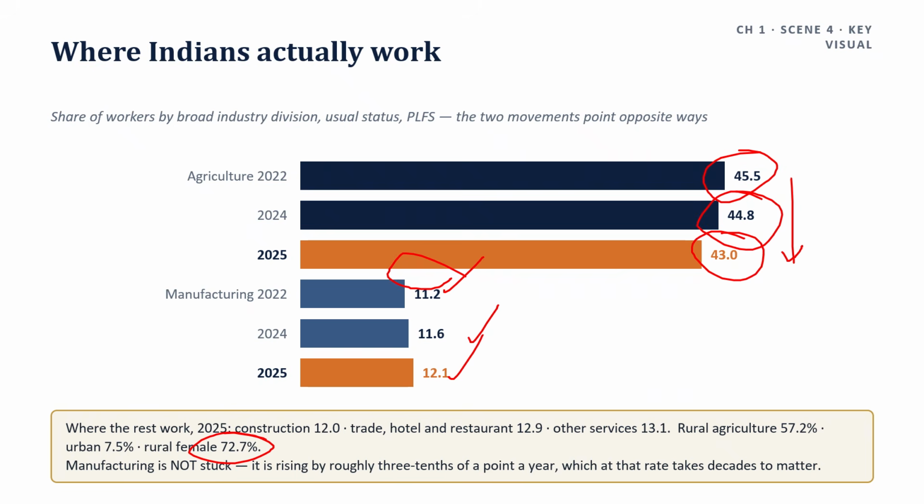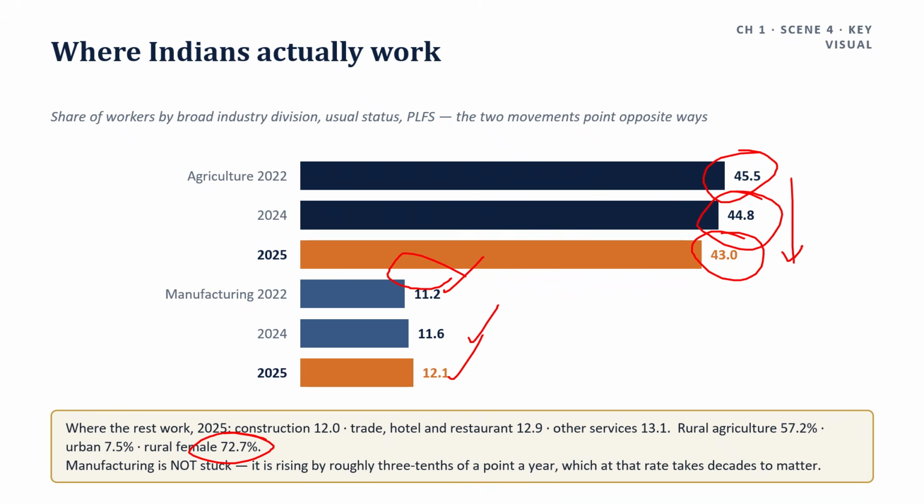Structural transformation is happening, but manufacturing is absorbing only slowly, from 11.2 to 12.1% over the same period. It is rising, and worth saying so, because the standard answer claims it is stuck. It is not stuck. It is rising by roughly 3/10 of a percentage point a year, which at that rate takes decades to matter.